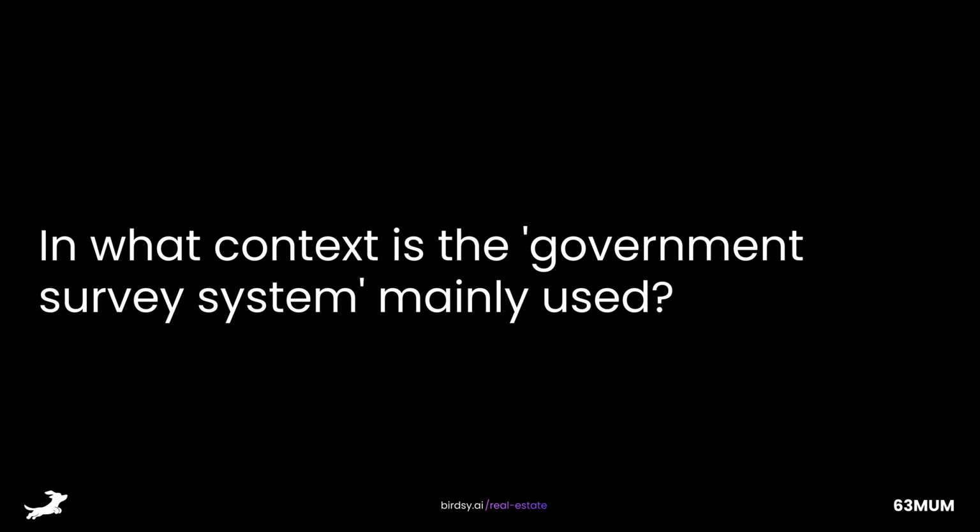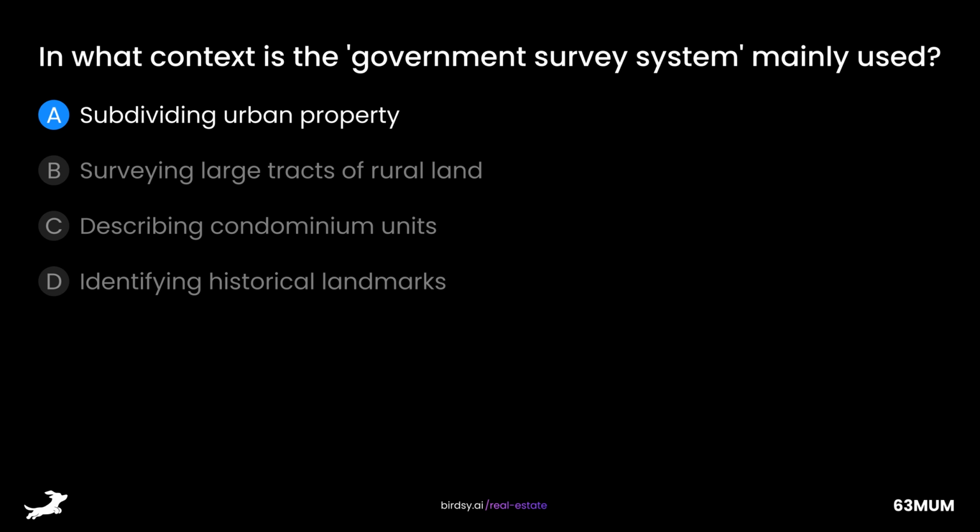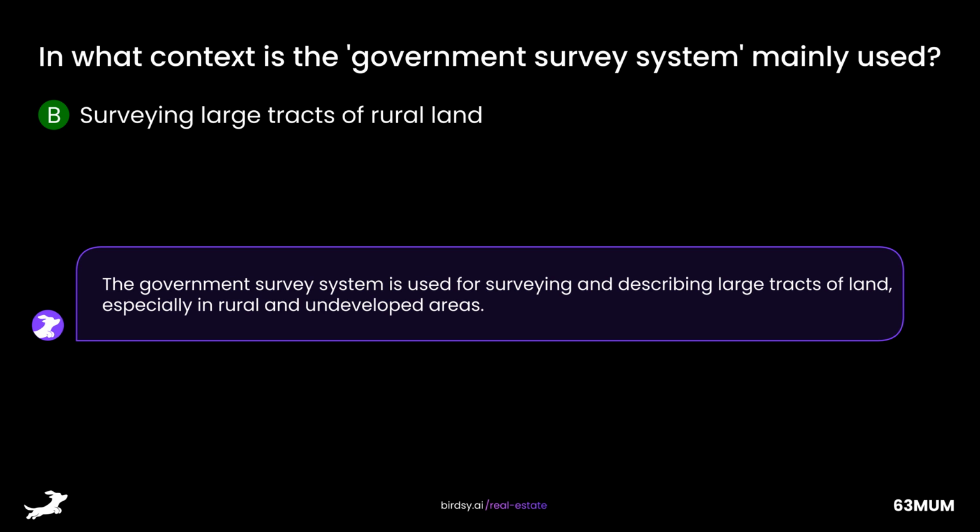In what context is the government survey system mainly used? Is it A, subdividing urban property, B, surveying large tracts of rural land, C, describing condominium units, or D, identifying historical landmarks? The answer is B, surveying large tracts of rural land. The government survey system is used for surveying and describing large tracts of land, especially in rural and undeveloped areas.